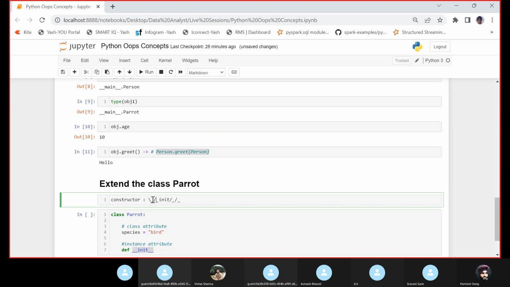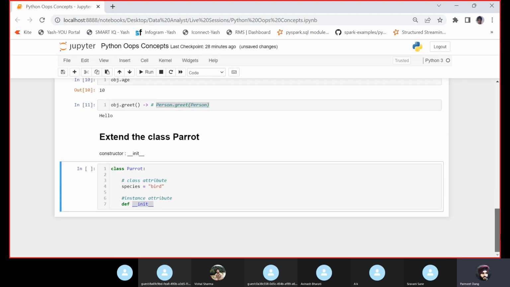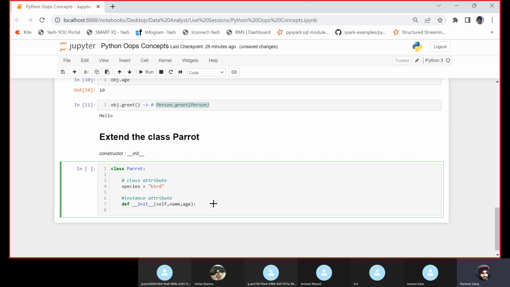Hold on. You just want to print underscore underscore. Okay.